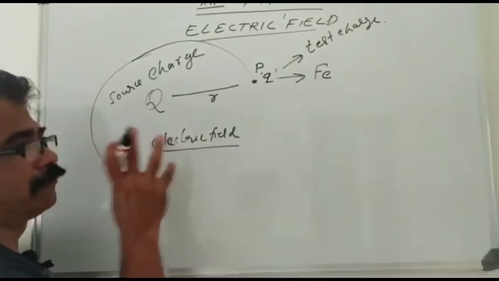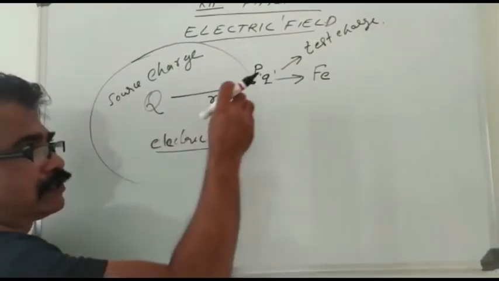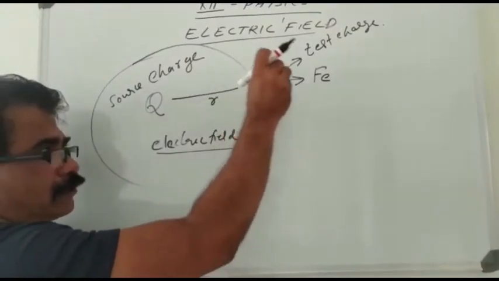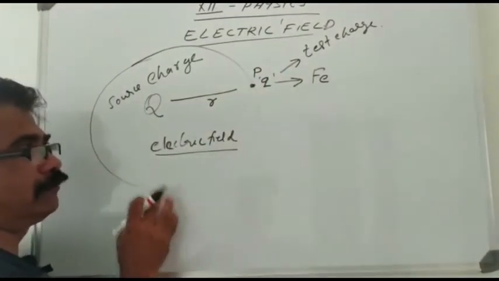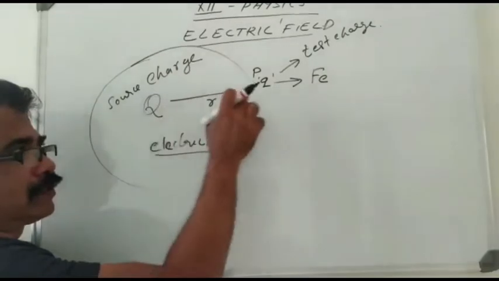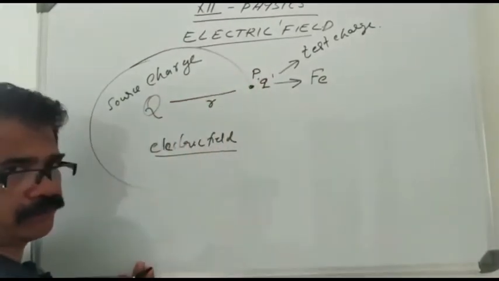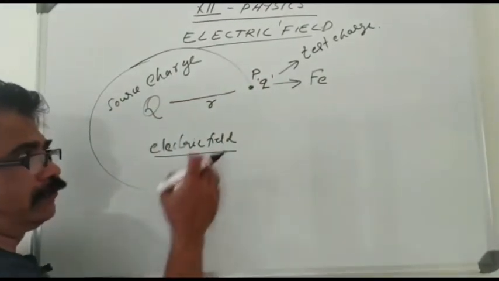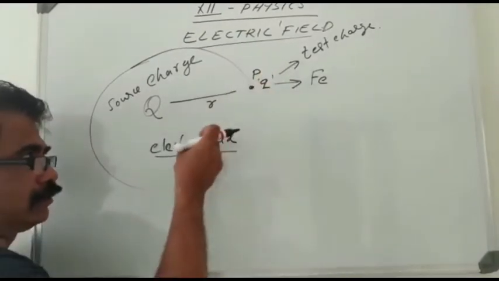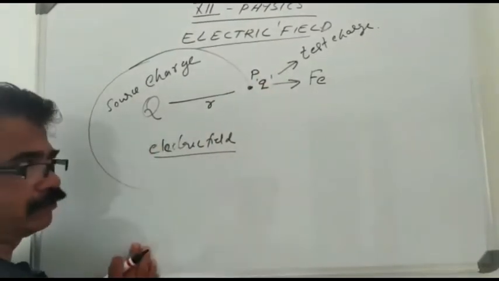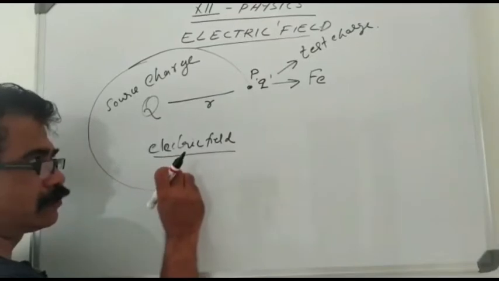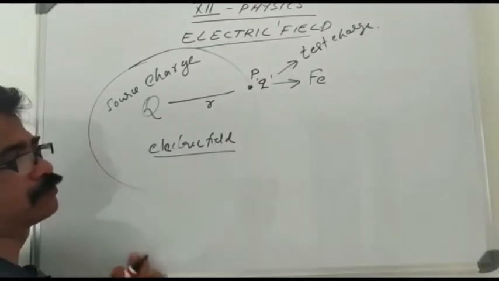In the electric field, the test charge experiences an electric force, and if we change the location of the test charge within this electric field, it will also experience an electric force.